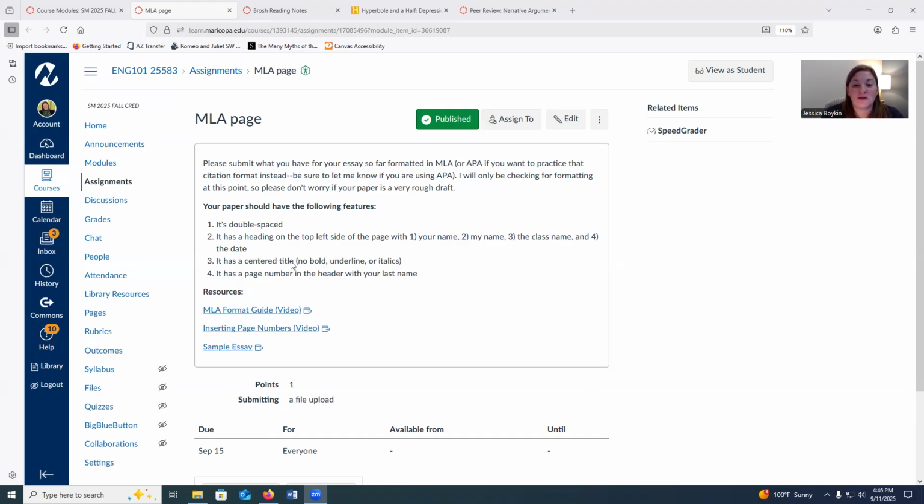And so these are going to be the things I'm looking for specifically. I'm looking for double spacing. I'm looking for a header with all the correct parts. I'm looking for your title being centered and not bold or underlined. And I'm looking for a page number in the top right corner with your last name next to it. A lot of people don't know how to do this. It changes a lot, so I've had to change the way that I've explained it. But here's a video where I go over how to insert a page number.